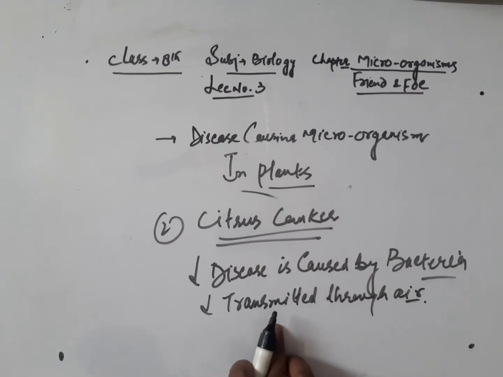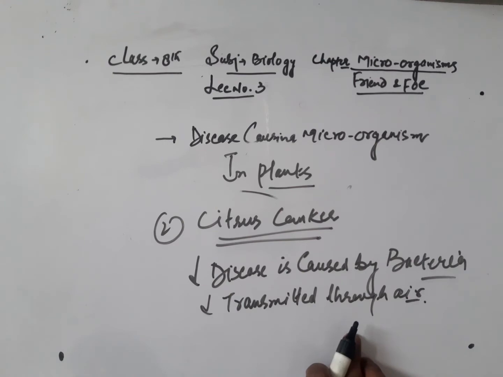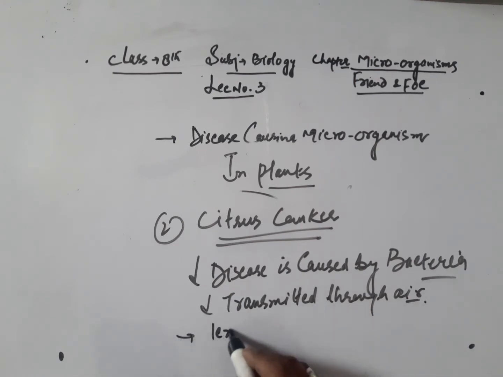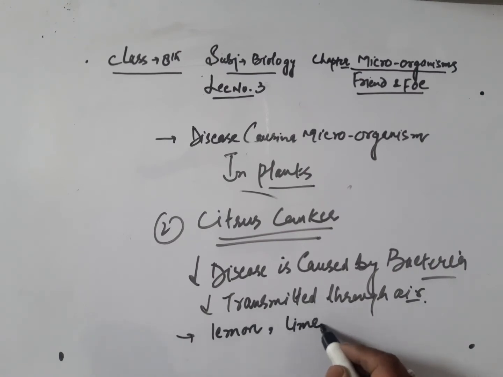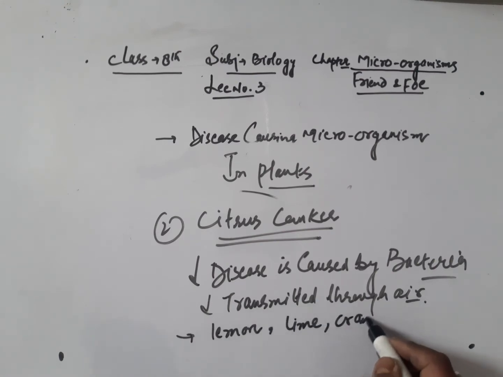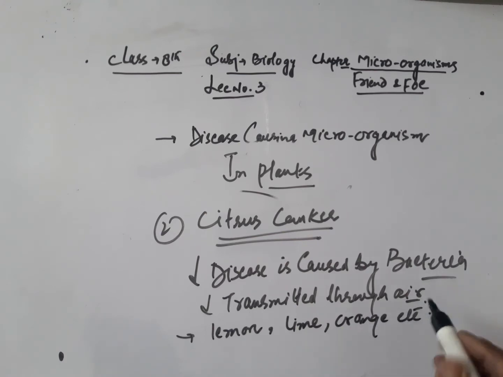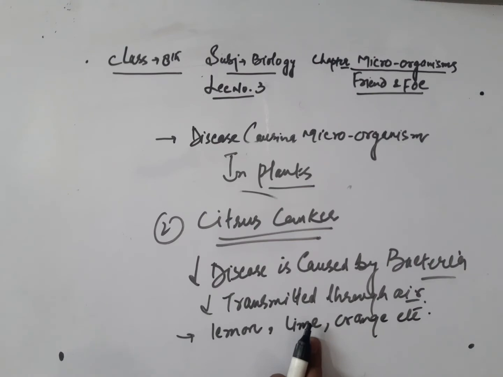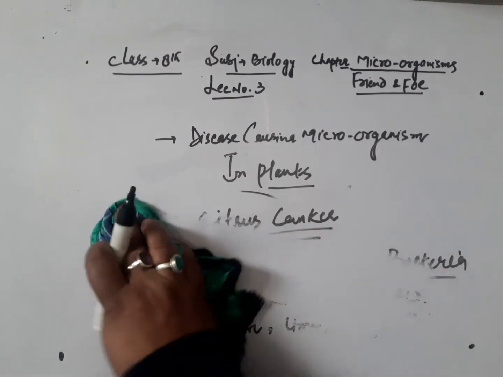So we can say the mode of transmission is the air. The citrus canker disease occurs in citrus trees such as lemon, lime, orange, etc. So this was the second disease that is caused in plants.